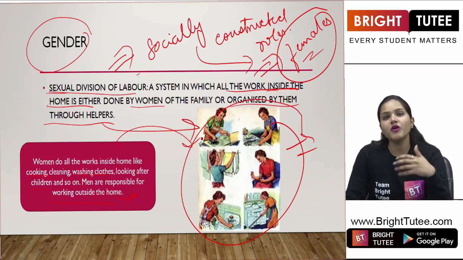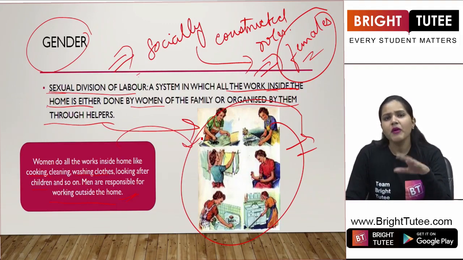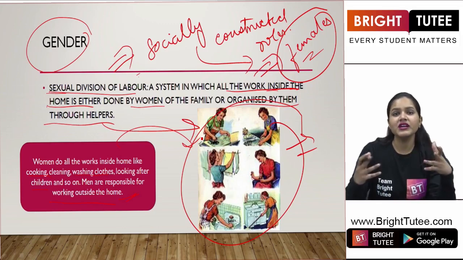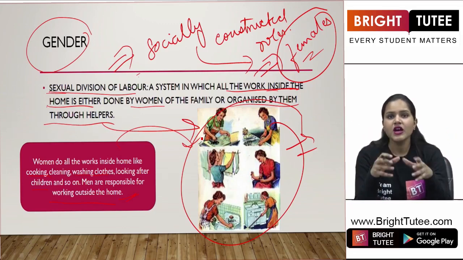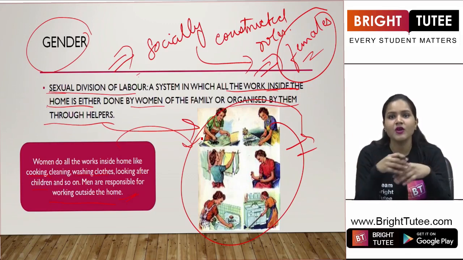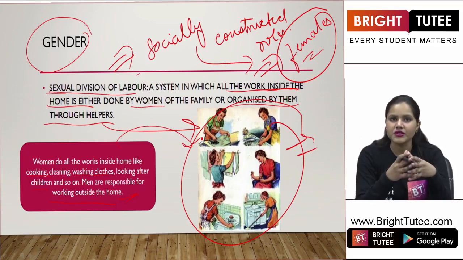Now, when we are talking about men, we see that they are responsible for doing all the work outside the home. But does this mean that women are not doing any work outside the home? No, students. In today's world, in our society, women are definitely performing in all aspects, in all arenas, right? So women are working outside as well as they are working inside the house.